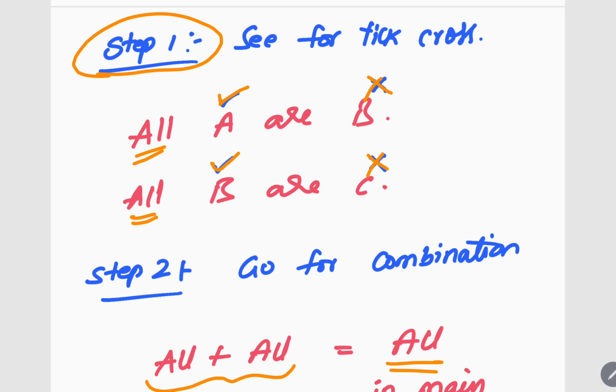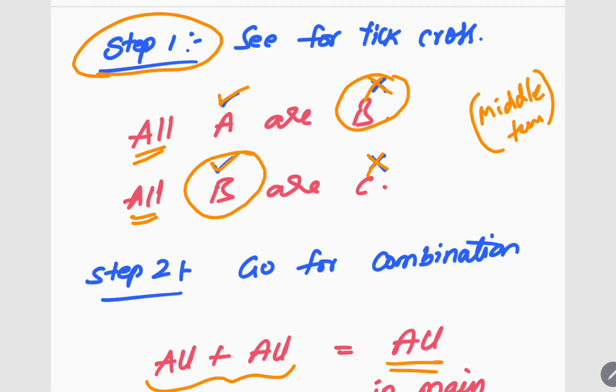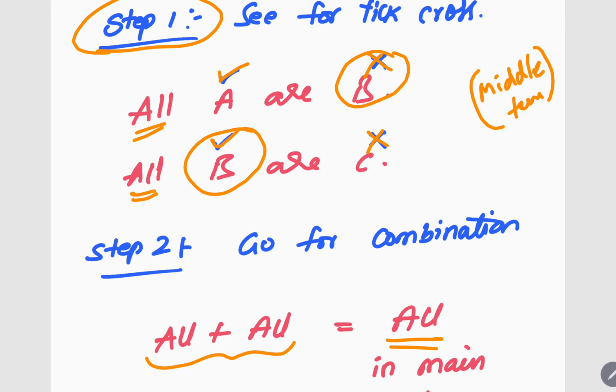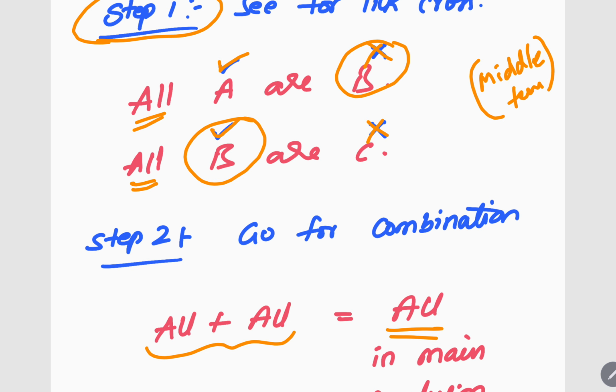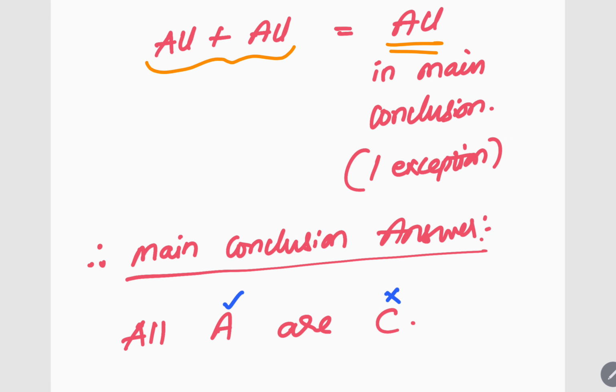Now here you have to know one term which is called the middle term. This is one trick you have to remember. In the entire question, you see two terms, right? All A are B, B is one term here, and all B are C, B is another term here. So this is the middle term. You have to leave the middle term and write the remaining terms as they are. So here you see all A are B, all B are C. Your answer will be all A are C.